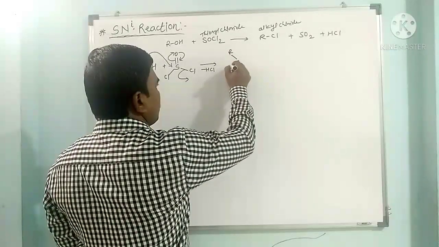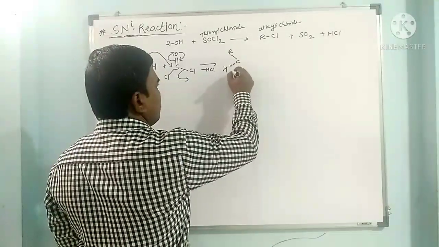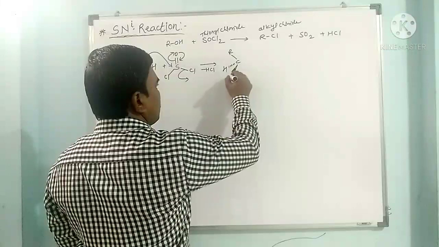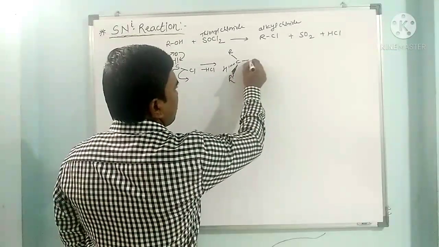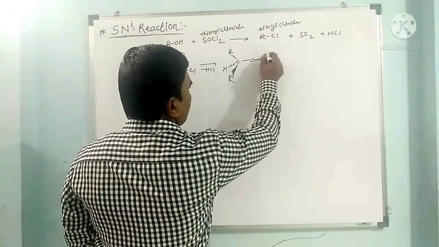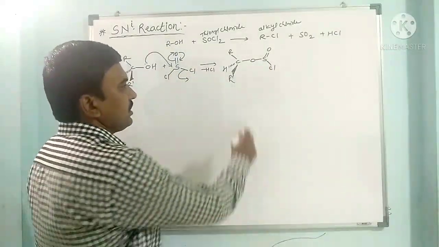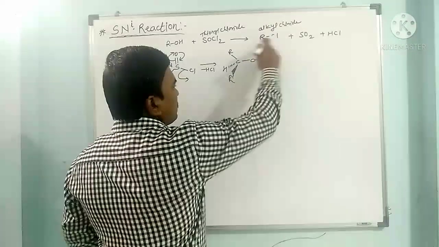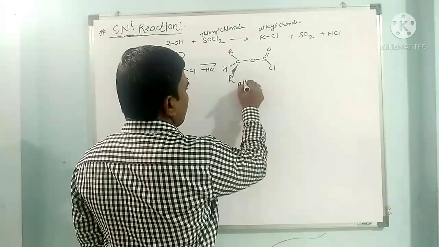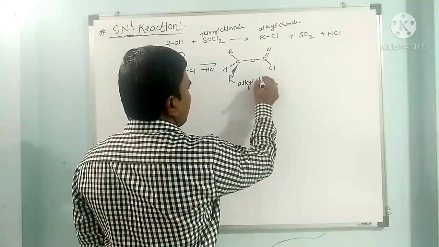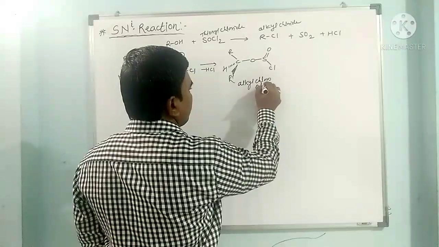This R, this hydrogen behind, this R dash above, and here the double bonded O and here this Cl. So this is called alkyl chlorosulfite.